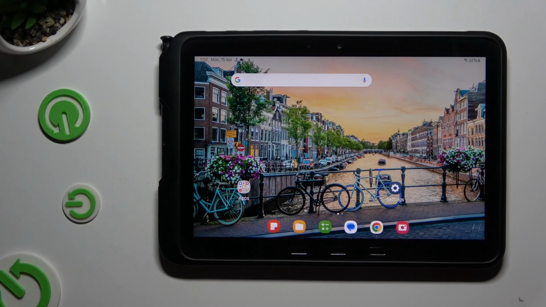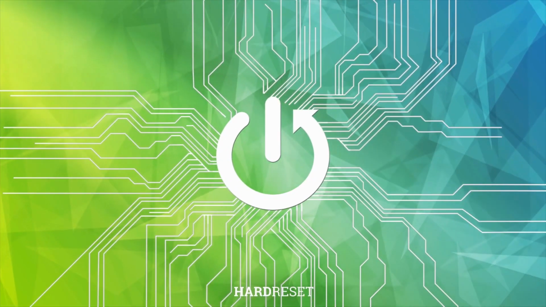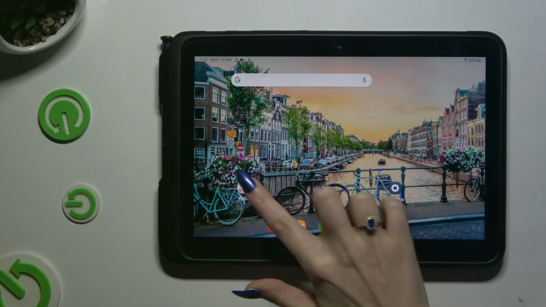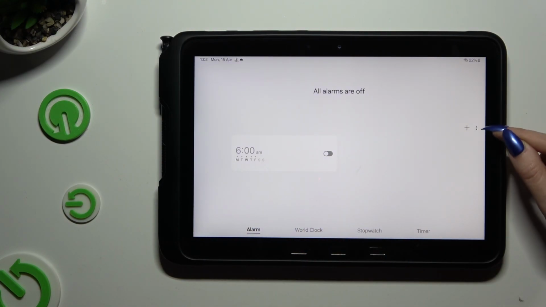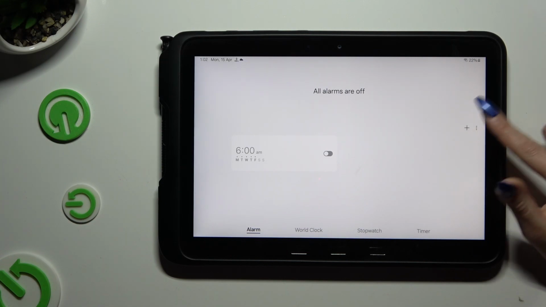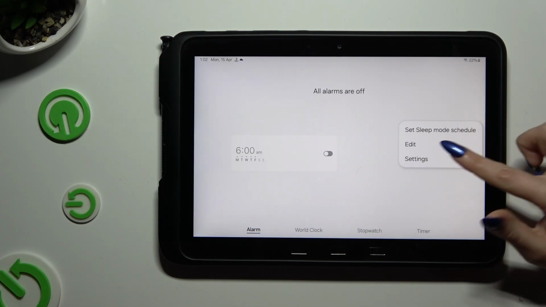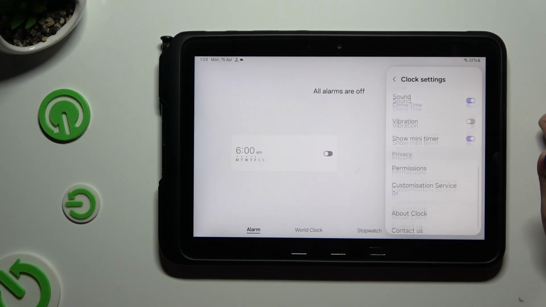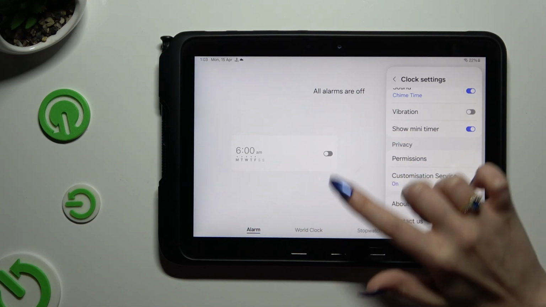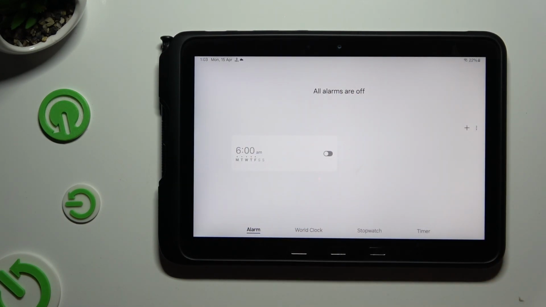In front of me is Samsung Tab Active4 Pro, and today I would like to show you how you can set up an alarm clock. Begin by opening clock and tapping on alarm section at the bottom left corner. Then select those three dots next to plus icon on the right and tap on settings. Then adjust all of those however you want to, and when you finished, click on the rest of your screen.